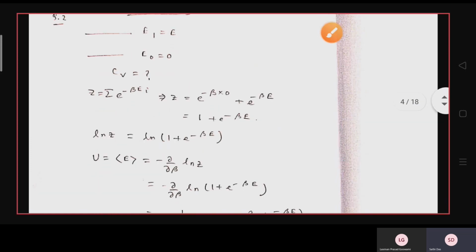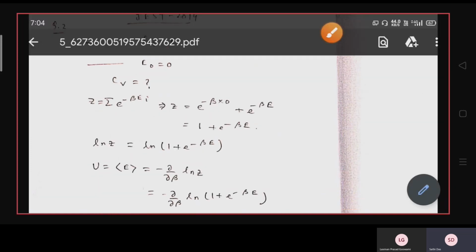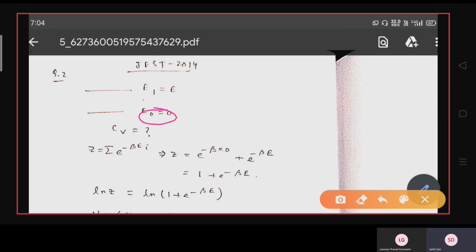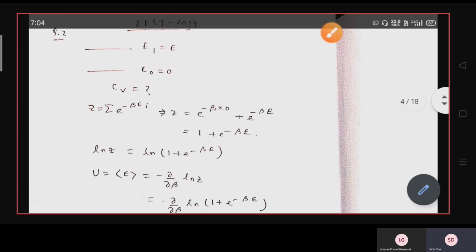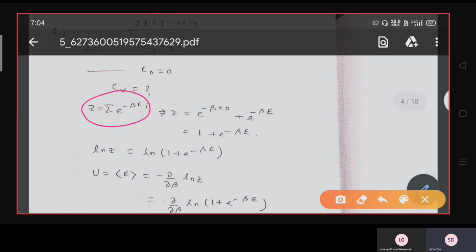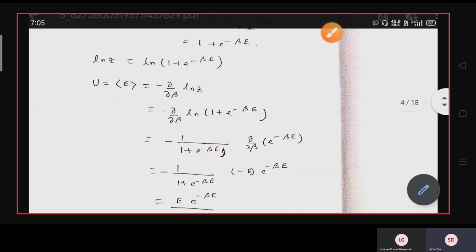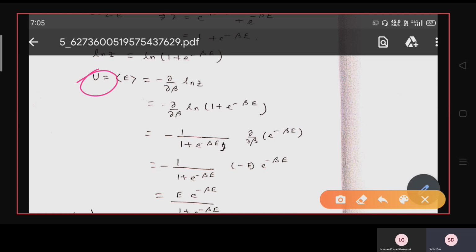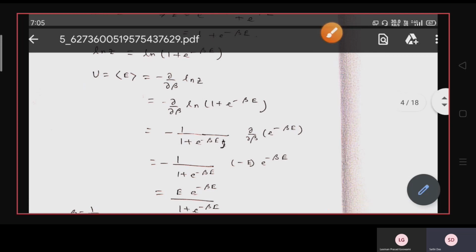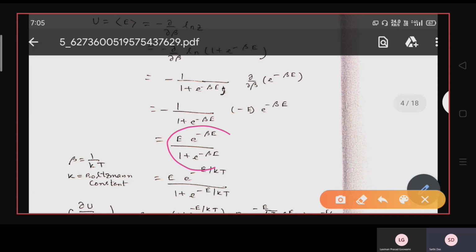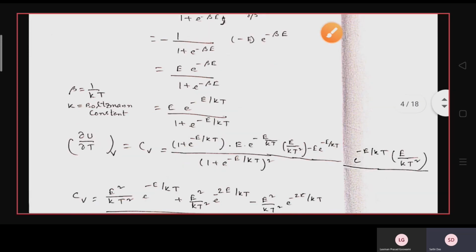Now here the system is a monoatomic gas. First you find out the partition function. Here two energy levels are given, that is E0 equals 0 and E1 equals E. Similarly you find the partition function Z, that is the sum of e to the power minus beta Ei, so Z equals e to the power minus beta into 0 plus e to the power minus beta E, which gives 1 plus e to the power minus beta E. Now take ln Z, that is ln of 1 plus e to the power minus beta E. Now find U by putting this in the formula minus del beta of ln Z, which gives the result E into e to the power minus beta E divided by 1 plus e to the power minus beta E.